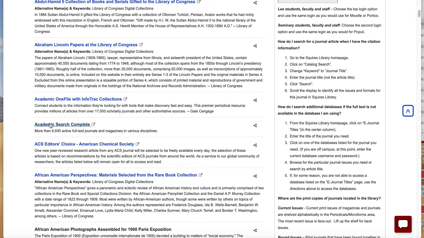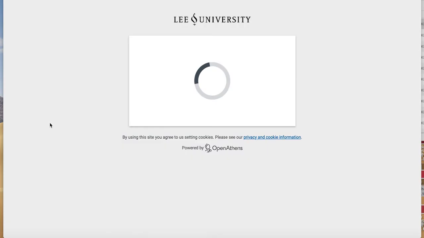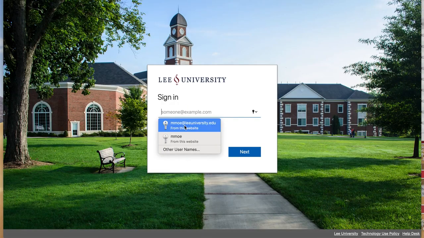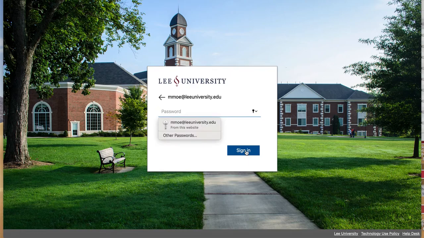If you've seen one in your English composition class you like better, it's okay to start with it as long as it's pulling up academic sources. Now if you haven't signed in to this lately, you'll get to this page in which you have to sign in with your Portico login. So go ahead and sign in like you would if you are on campus or if you are in your email.